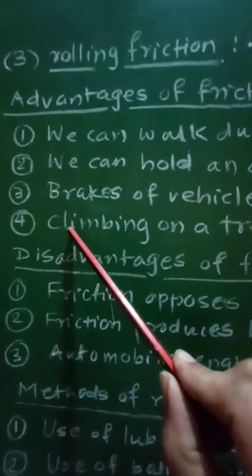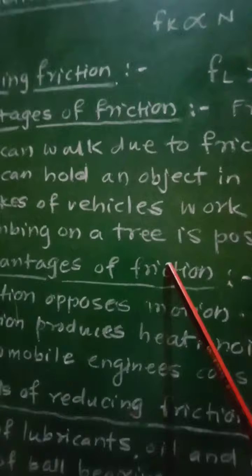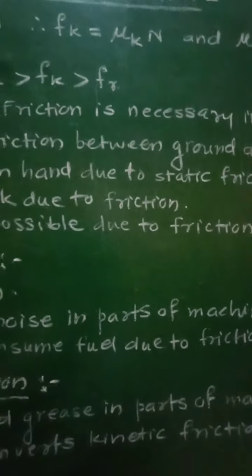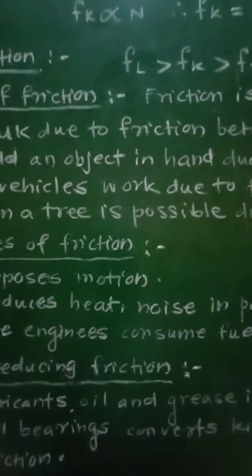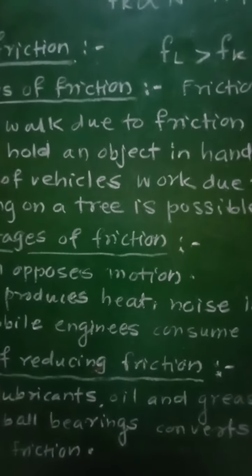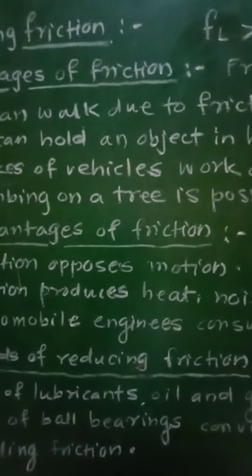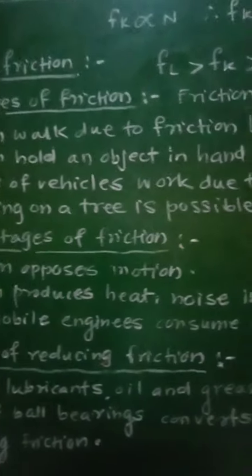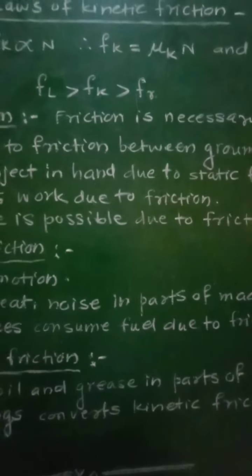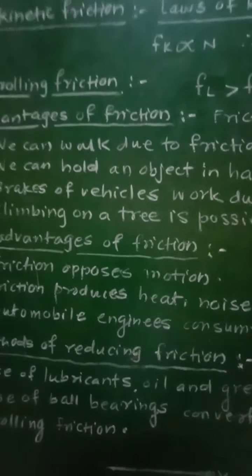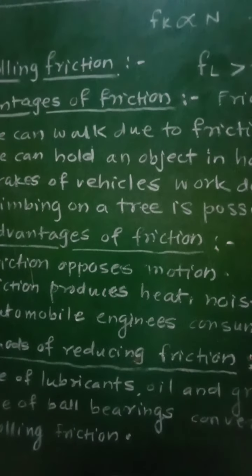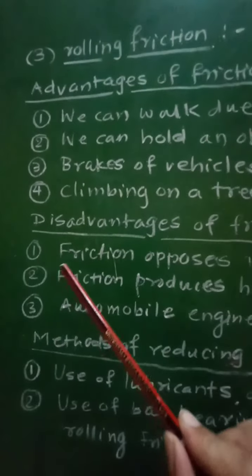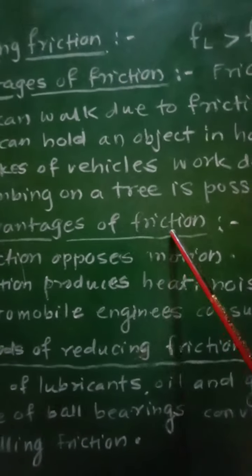Similarly, fourth one, climbing a tree is possible due to friction. When we climb a tree, between the stem of the tree and our feet there will be friction, and therefore we are able to climb the tree. So these are some of the advantages of friction. As there are advantages of friction, there will also be some disadvantages. So let us see the disadvantages of friction.